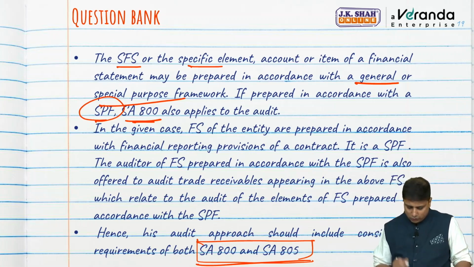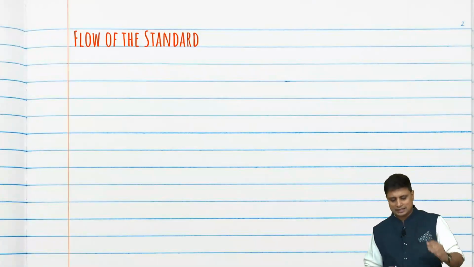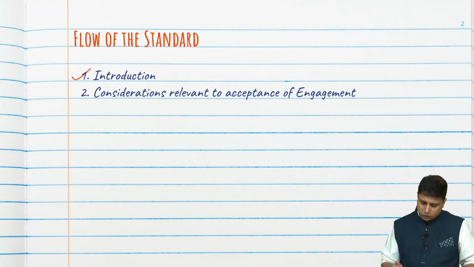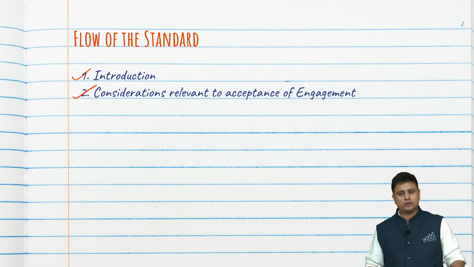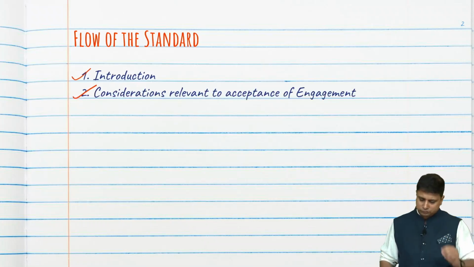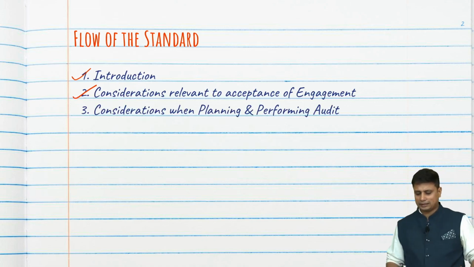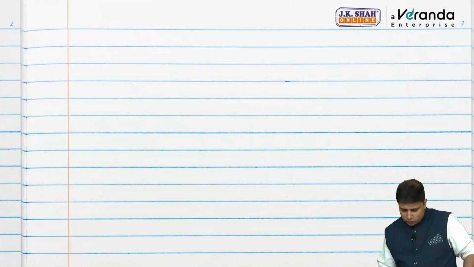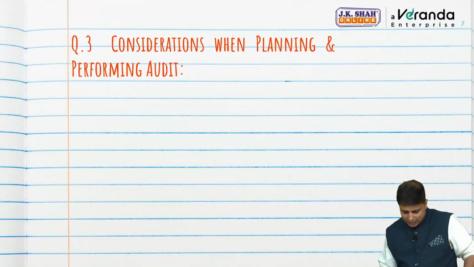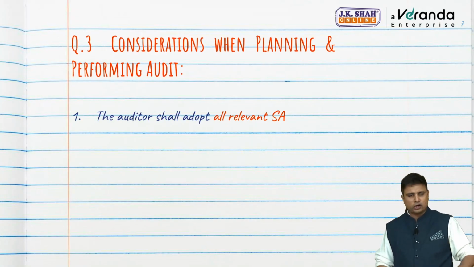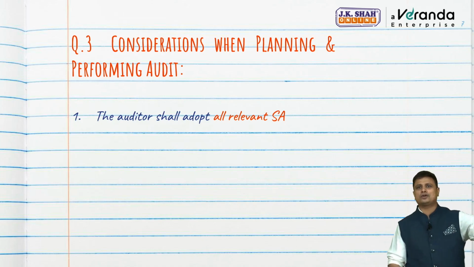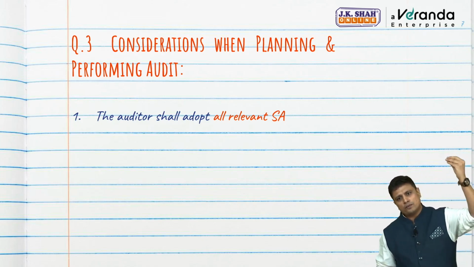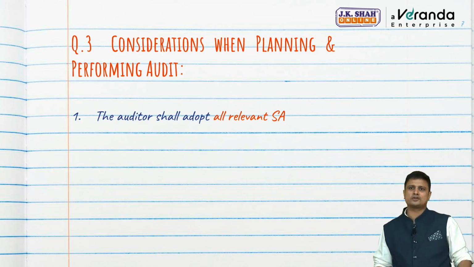So with this, we are done with two questions. We understood what is SA 805. We understood the considerations relevant to the acceptance of the engagement. So moving ahead with the third part: considerations when we plan and perform such an engagement. Whenever we plan and perform such an engagement, the auditor shall adopt all the relevant standards on auditing. We also consider this while accepting. We will adopt all the relevant standards on auditing.